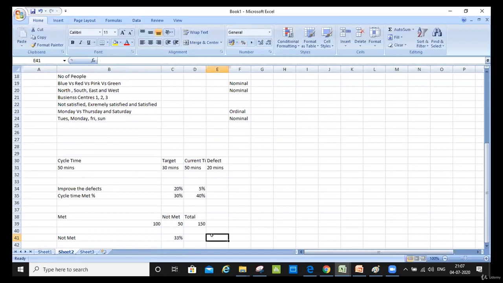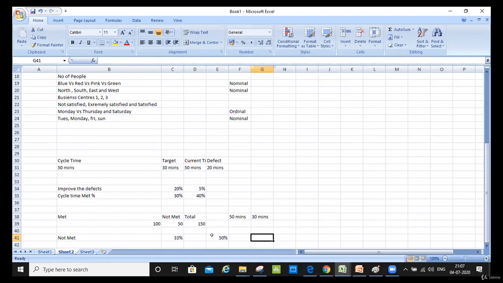Okay, and you can take a project to improve it to 50%. Or if you want to do a project on improving the cycle time, you can improve it from 50 minutes to 30 minutes. So it's up to you how you want to do this project now. You can convert, but if you have looked at the data in such a way, then it becomes continuous. If you have looked at the data in such a way, it becomes discrete. So it's up to you how you want to look at this metric.